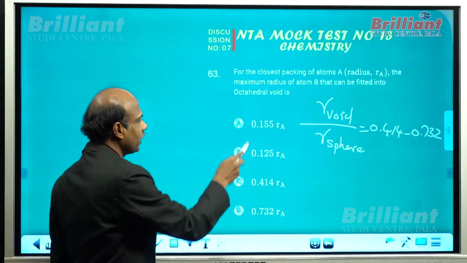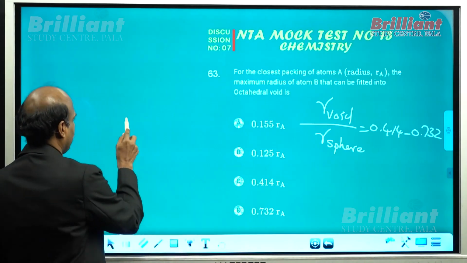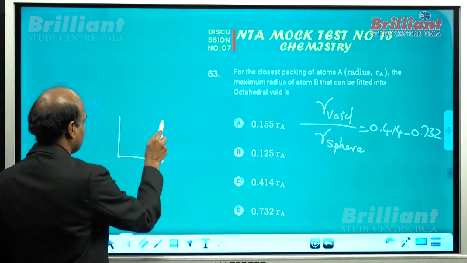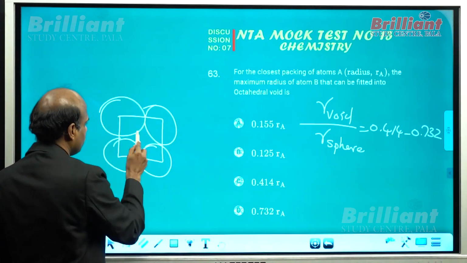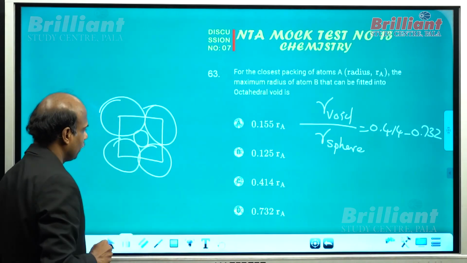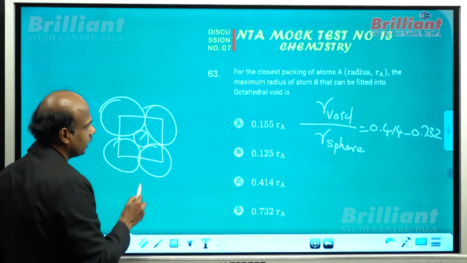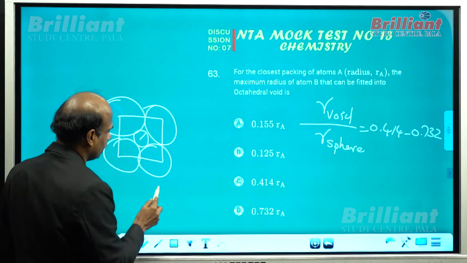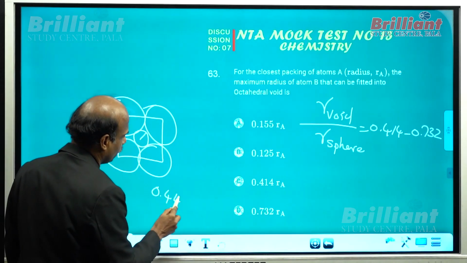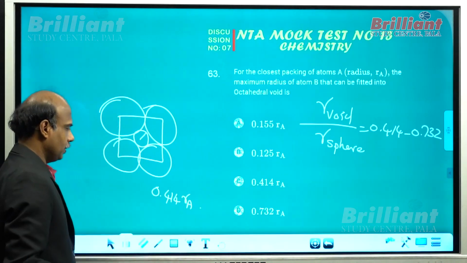And here, if A is kept in direct contact and you are fitting a species in an octahedral void without disturbing A, the maximum radius of the species B should be equal to 0.414 times the radius of A. That all of you know.